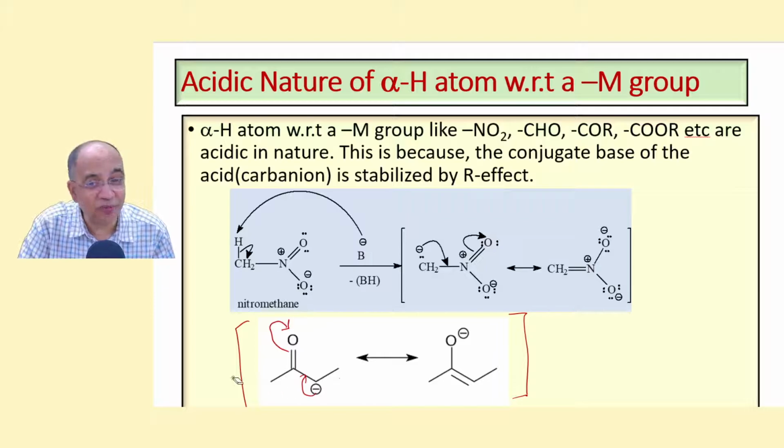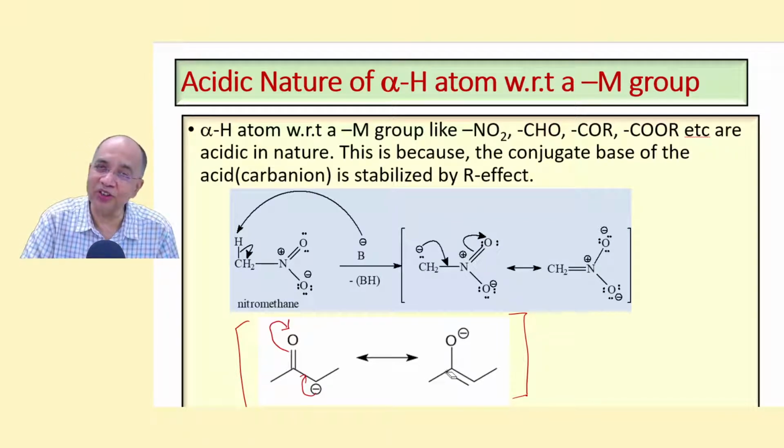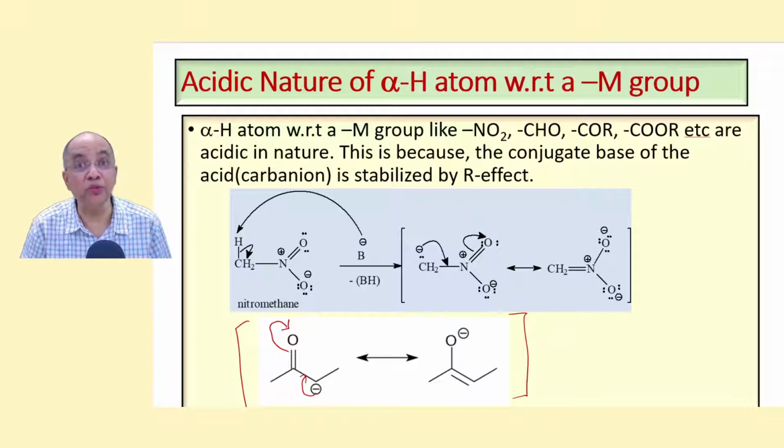Can you tell me between these two resonance structures which one is more stable and more contributing? Take your time. It is this one, the enolate ion. Why? Because oxygen carries the negative charge here, while carbon carries the negative charge there. And we have a rule for stability: the more electronegative atom carrying the negative charge makes the contributing structure more stable.